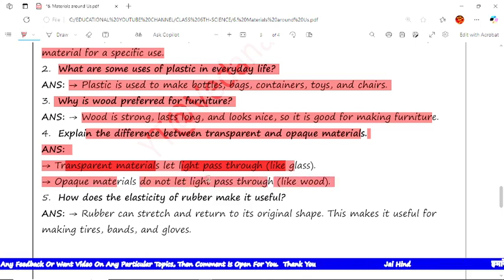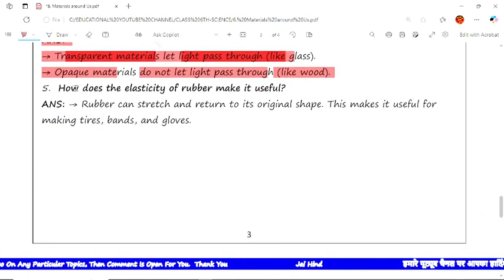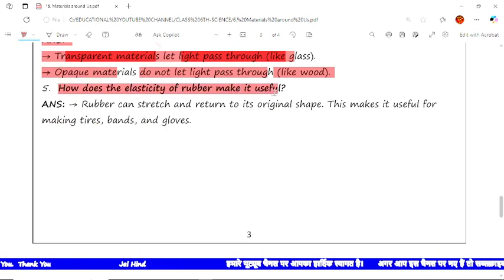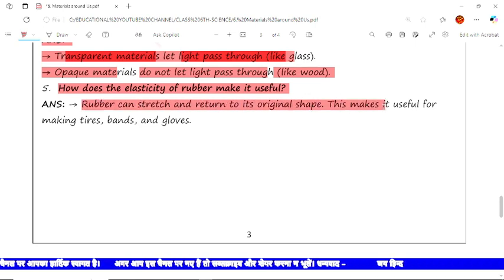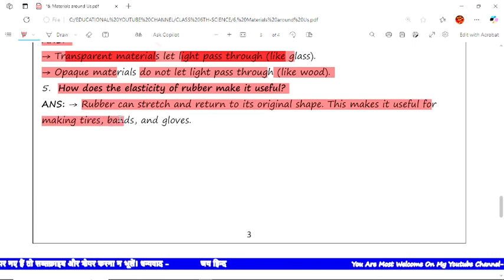The next, fifth question is what property of rubber makes it useful? Now the answer is rubber can stretch and return to its original shape. This makes it useful for making wires, bats and gloves.